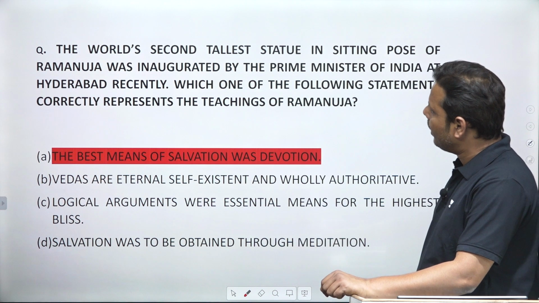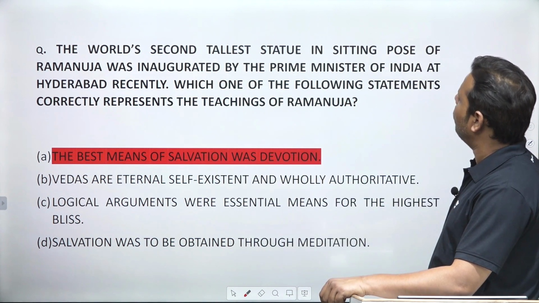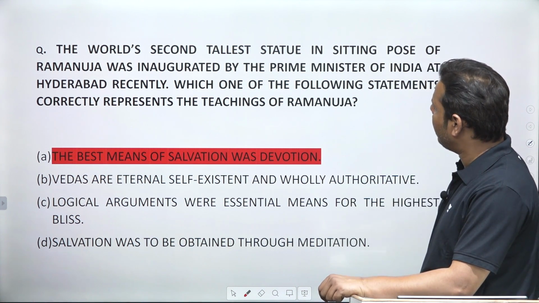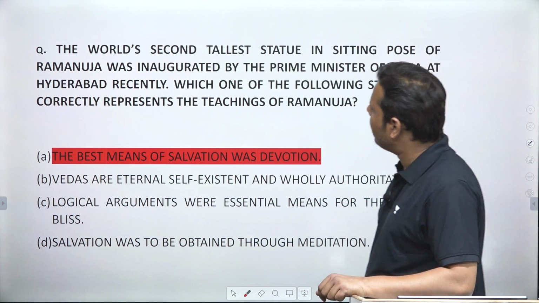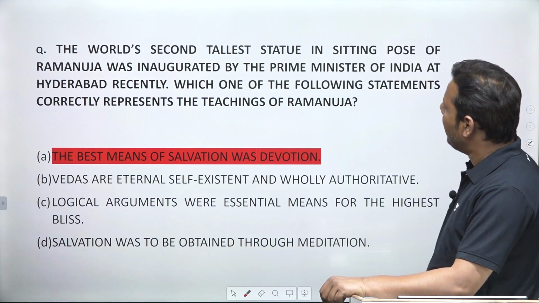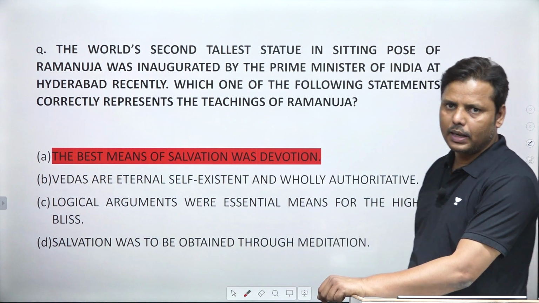Next question. The world's second tallest statue in sitting pose of Ramanuja was inaugurated by the Prime Minister of India at Hyderabad recently. Which one of the following statements correctly represents the teachings of Ramanuja? Now, they have already given you the reference for why this question has been asked.